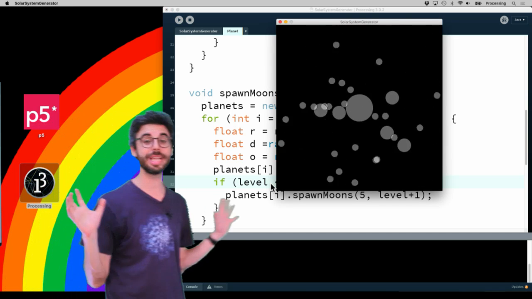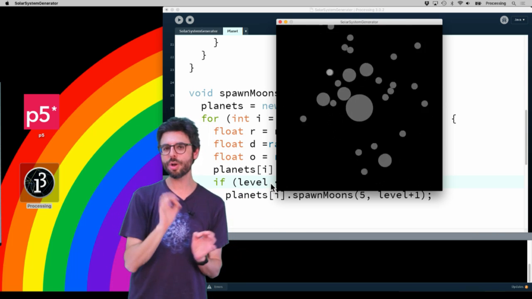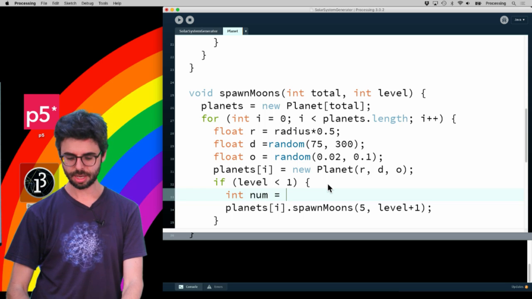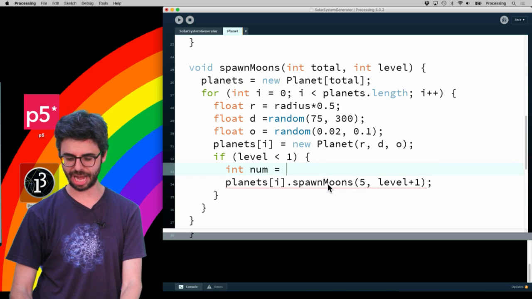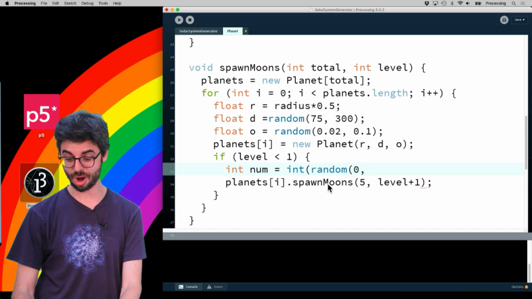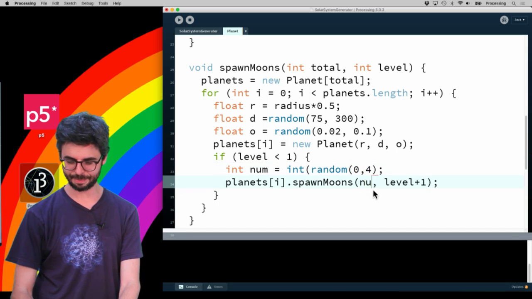Now, this is totally out of control because the distances and the sizes are all over the place. So what I want to do probably is, number one, figure out the number of moons they should have. And maybe I'll make that random, between 0 and 2 and 4. And so it's going to have that many.